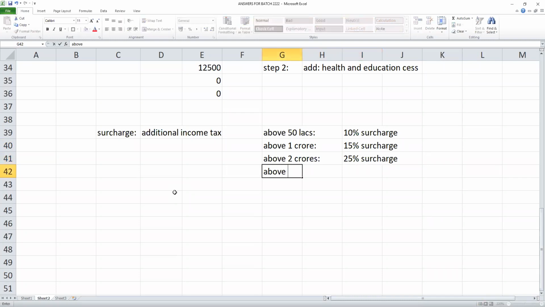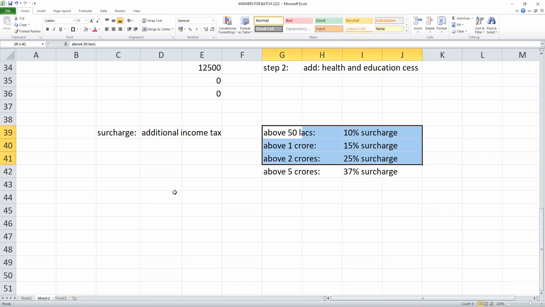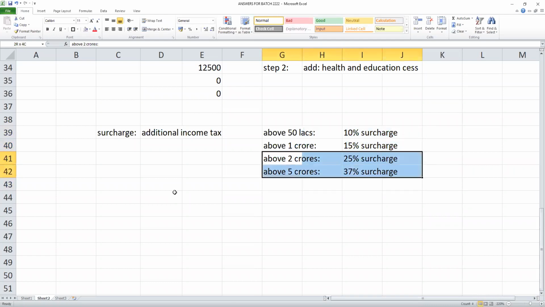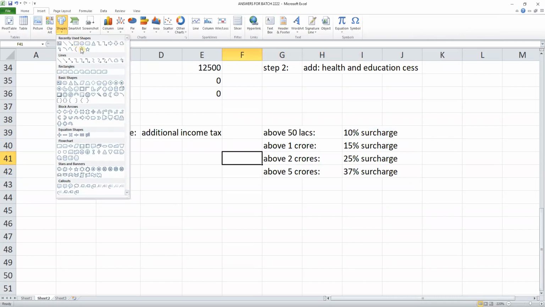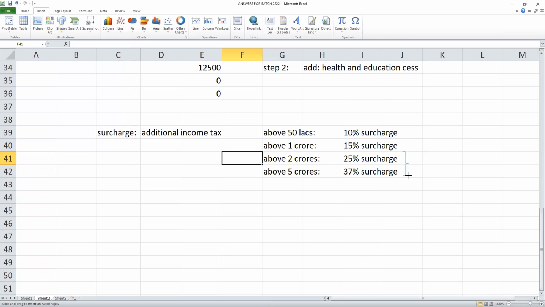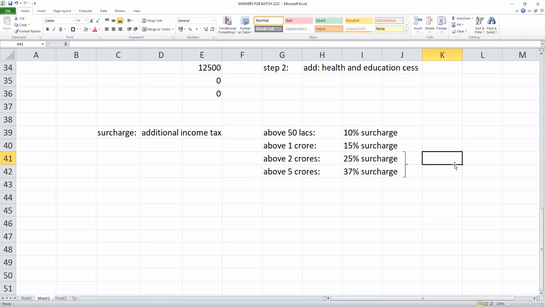And those who have income above 5 crores should pay 37% surcharge. These are the surcharge rates today in India. These two are recently introduced, and these two are called higher surcharge rates.